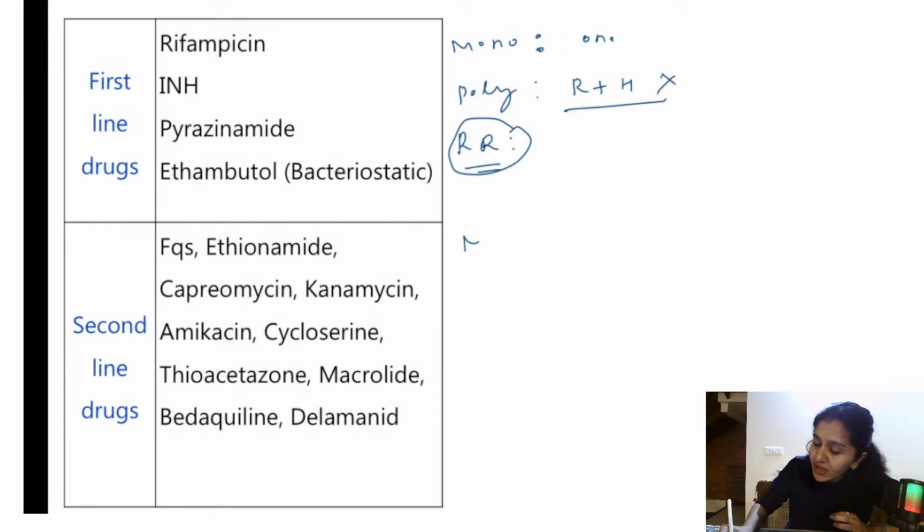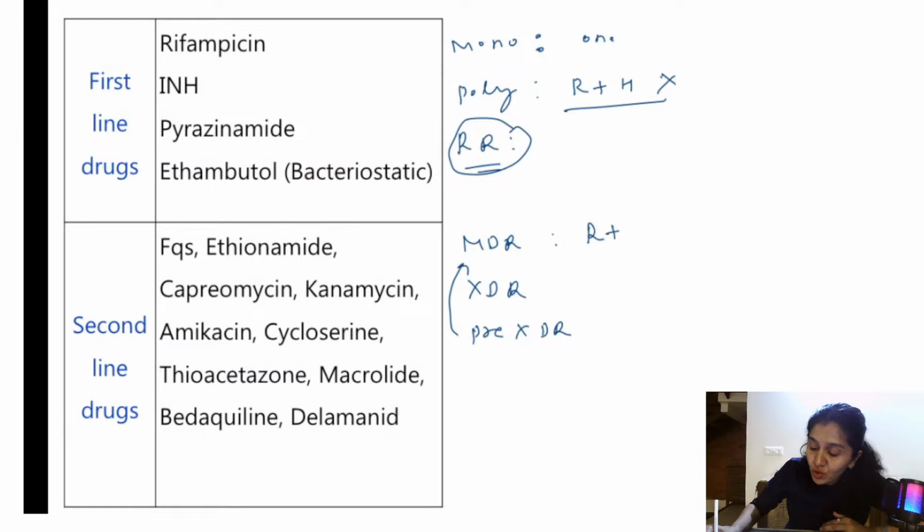So what is MDR, XDR and pre-XDR? Pre-XDR should come before XDR. So MDR is resistance to rifampicin plus isoniazid. At least resistance to rifampicin and isoniazid is known as multi-drug resistance. What is pre-XDR? MDR, that is rifampicin and INH, plus one of the fluoroquinolones, one fluoroquinolone, which is in the second line. That is pre-XDR.